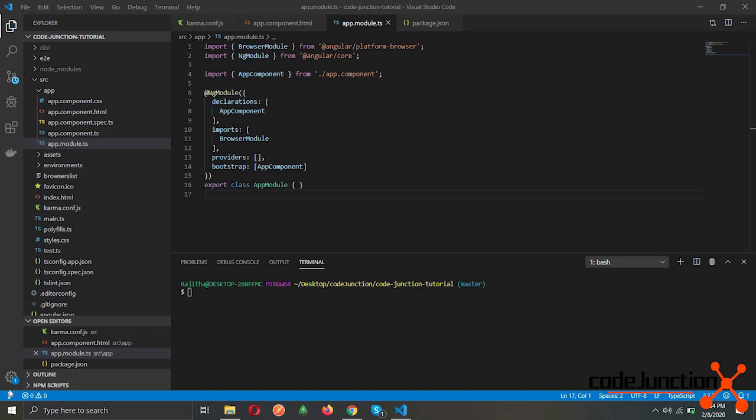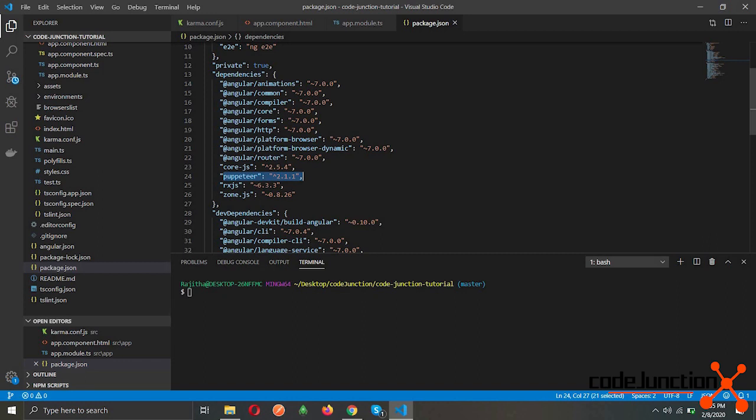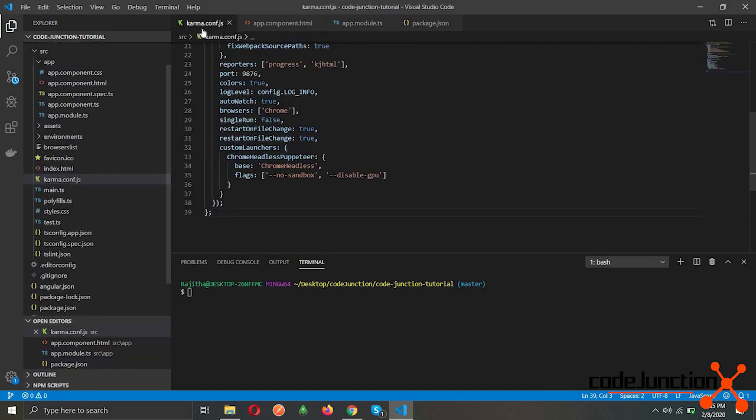This is our newly created Angular application, and in this demo we will be automating the build and test workflows. In this project, I have added Puppeteer as a dependency which will be used for testing. So it has been added in the karma.conf.js as a custom launcher using base as the Chrome headless, and you have to add these two flags. So let's run a test.